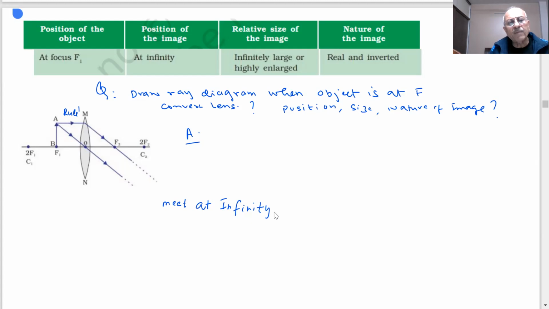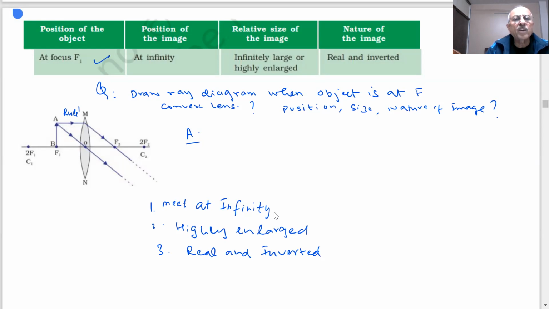The size of the image will become very large, highly enlarged. It will be real and inverted. So when the object is at focus, the position of the image is at infinity, and a real and inverted, highly enlarged image is formed.